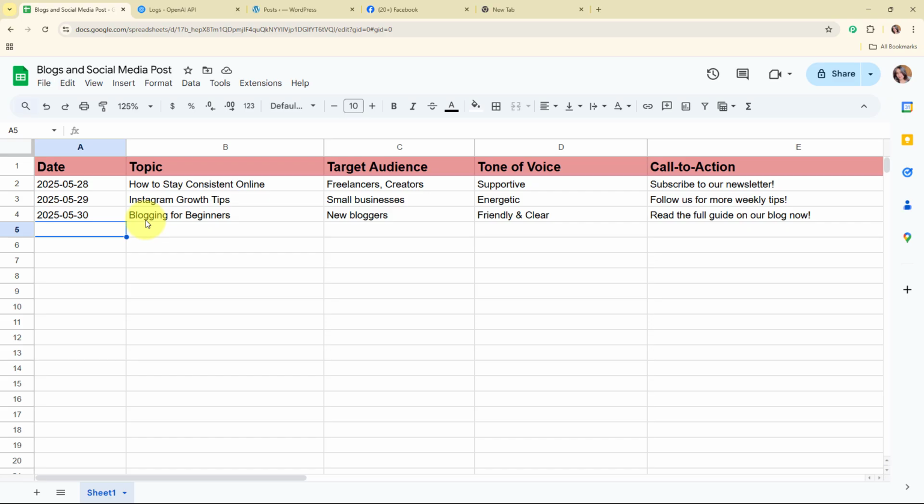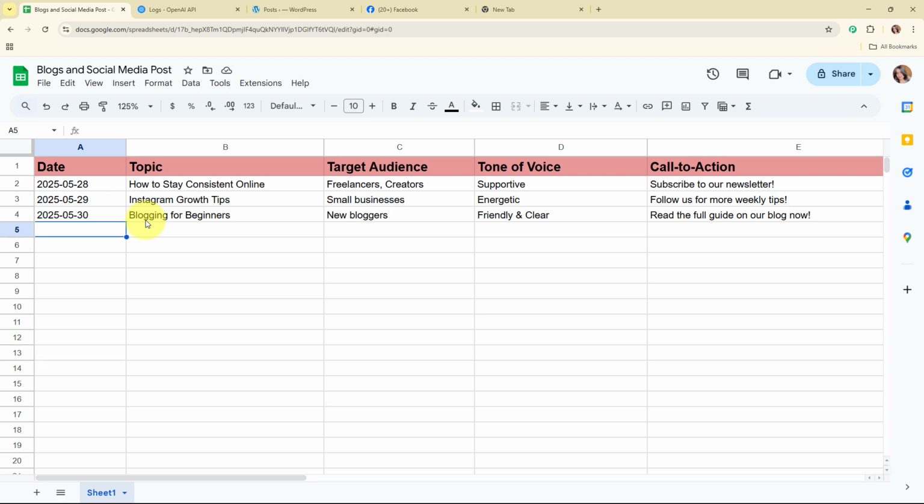Alright, so as you all know, as a content creator and marketer, I often struggle to keep up with posting consistently on my blog and social media. So planning, writing and scheduling each post manually takes a lot of time. By using AI agents with Pabbly, I can automate the entire process, right from generating content ideas to scheduling posts across platforms like WordPress, Facebook and Instagram.